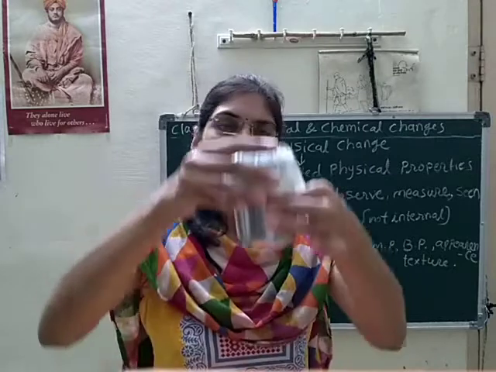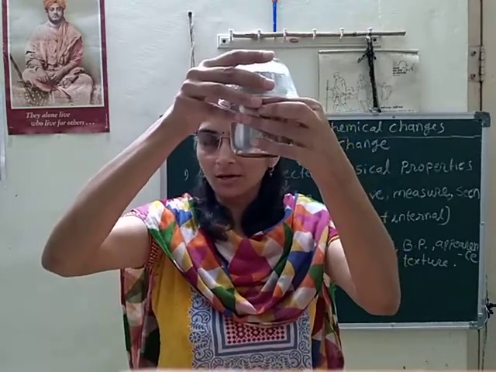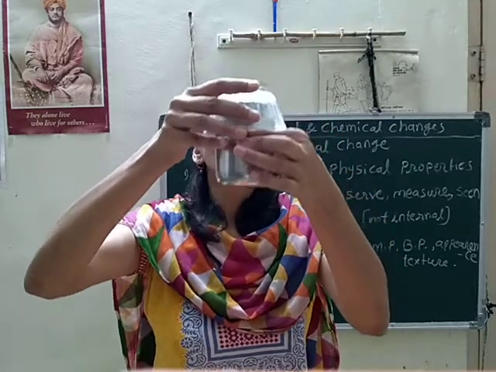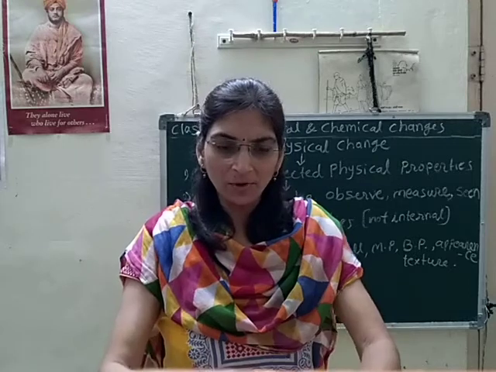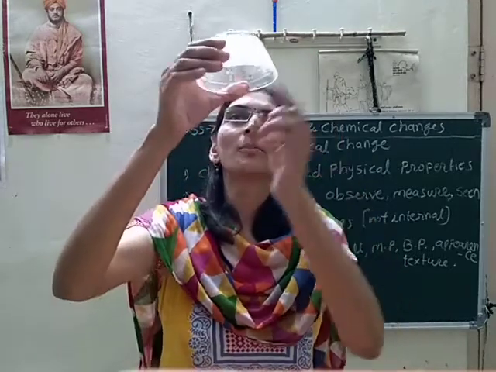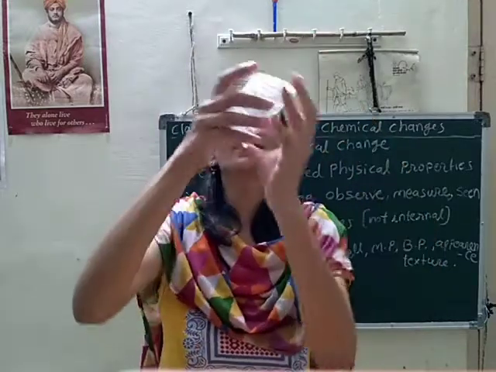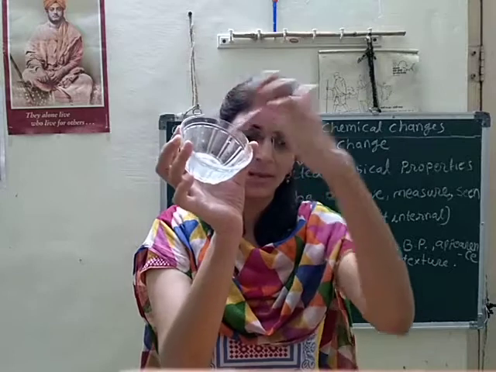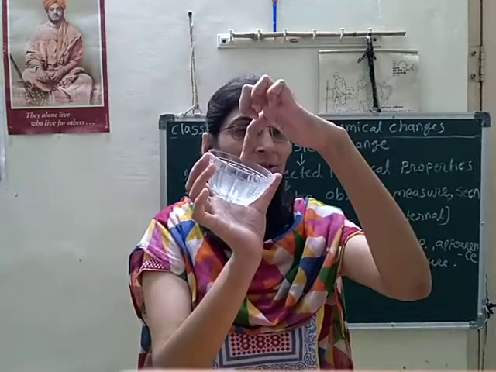Okay. So here I have reversed one bowl on that hot water glass. And after some time, I can see some droplets of water deposited inside that bowl. Are you seeing? Droplets of water are deposited here, and this is the condensation process.